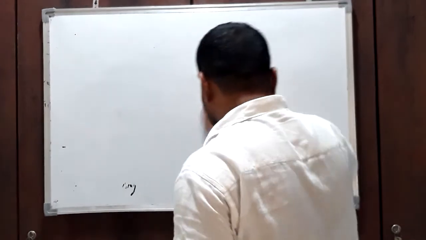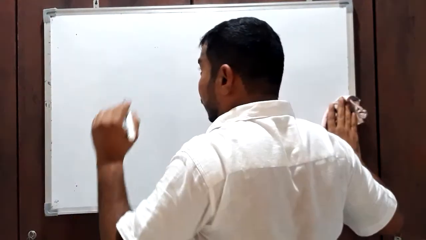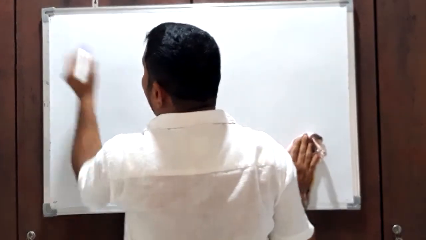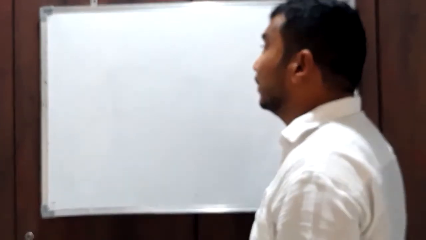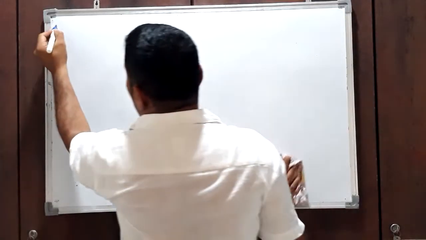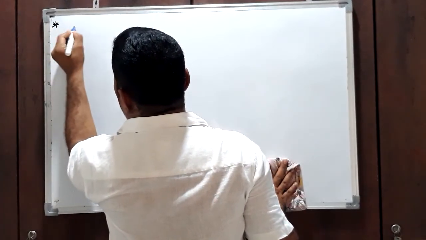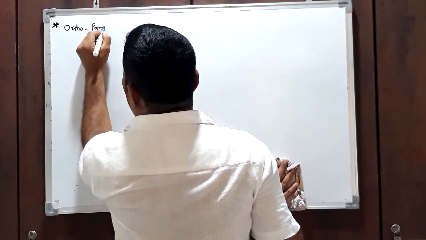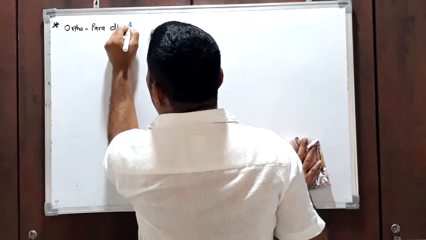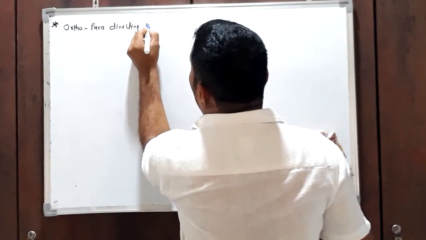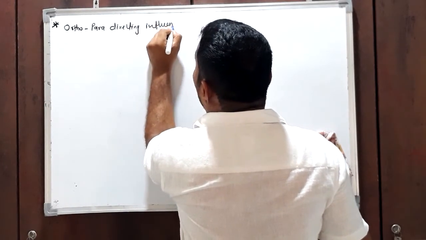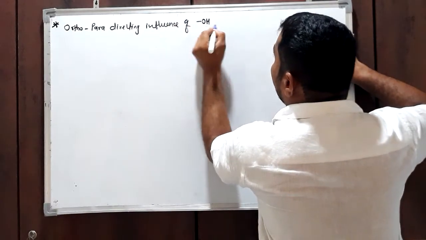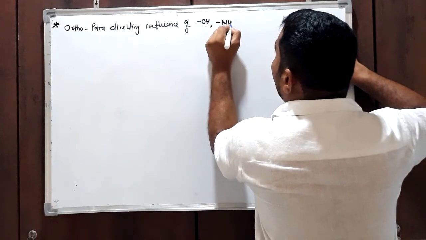Now we will try to understand why some groups are ortho-para-directing and why some groups are meta-directing. See, that is called ortho-para-directing influence of OH group, amino, etc.